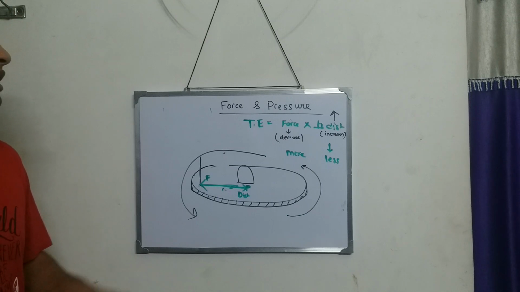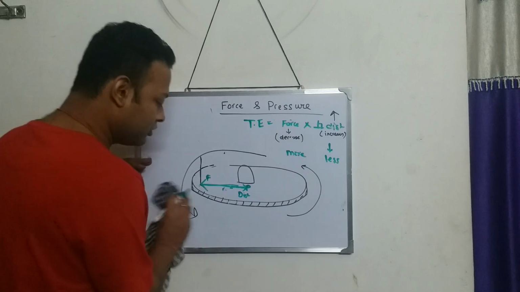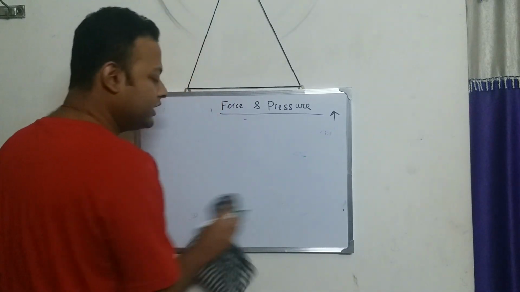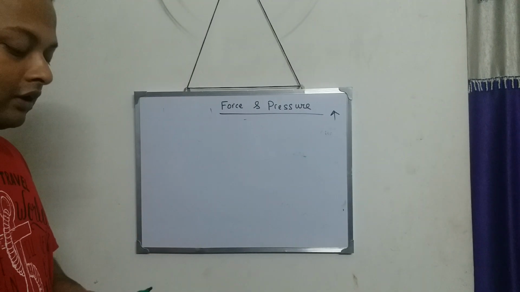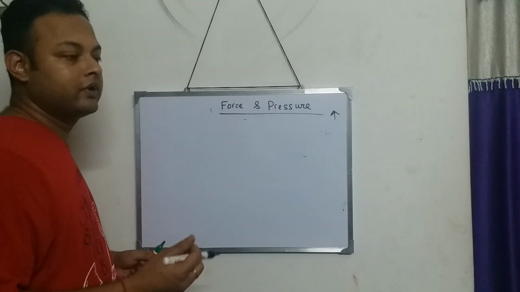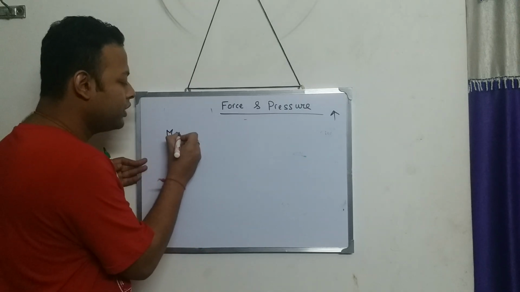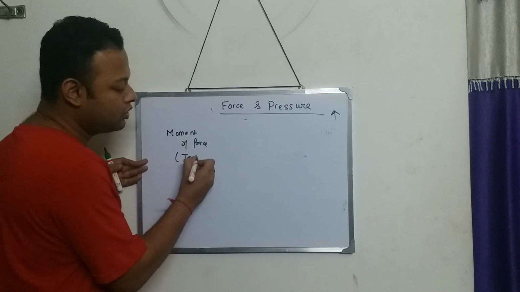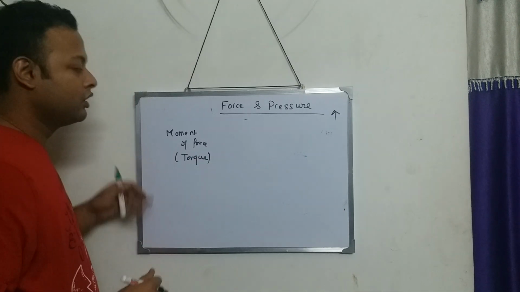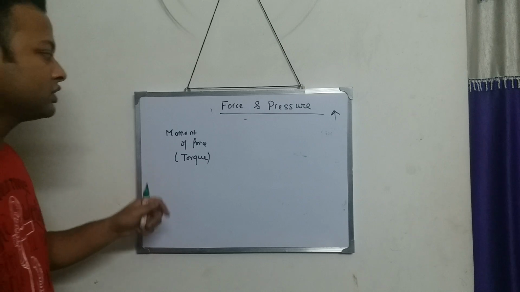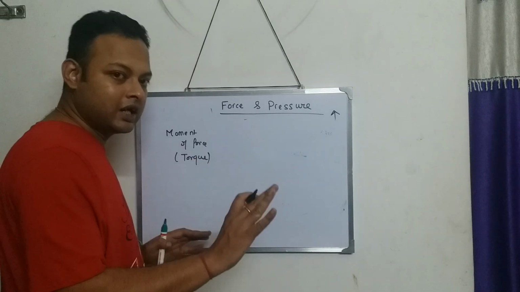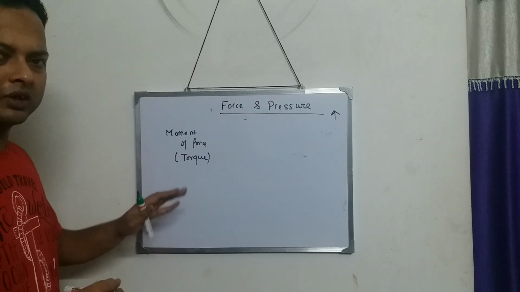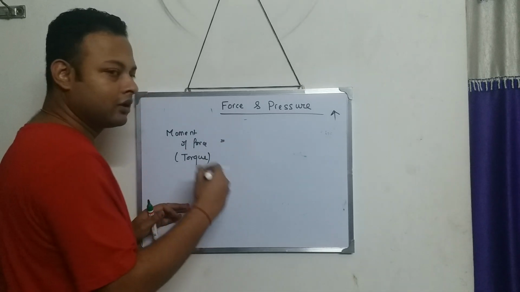So turning effect of force is equal to force into perpendicular distance. Now I will not begin with the moment of force, but I will just give a gist. This turning effect of force, in proper physics terms, is called the moment of force, or it is also called torque, T-O-R-Q-U-E. So the moment of force is actually the turning effect of force only, but in a nicer, more physics way to represent it.